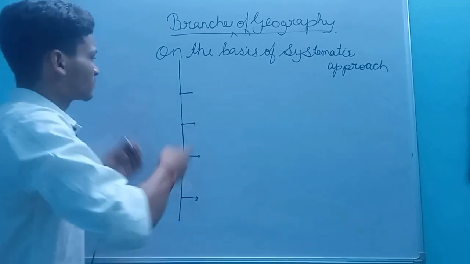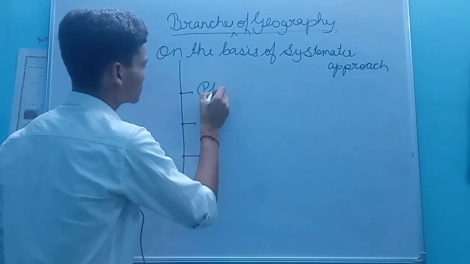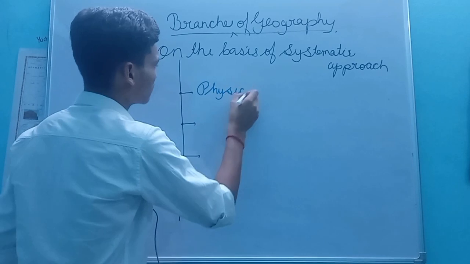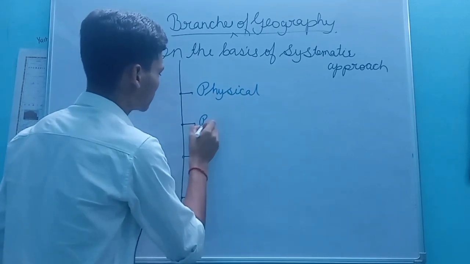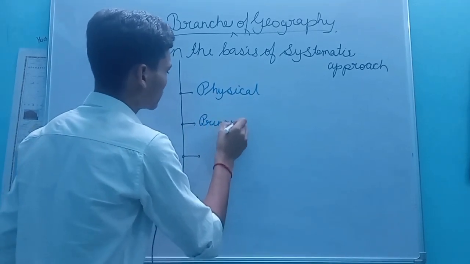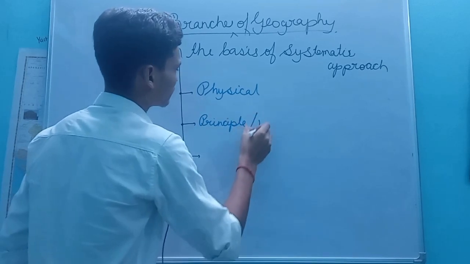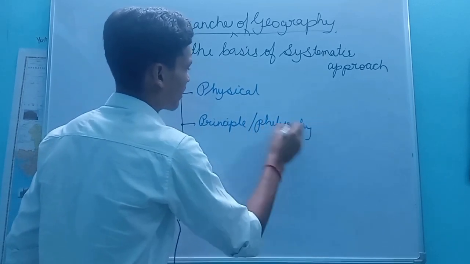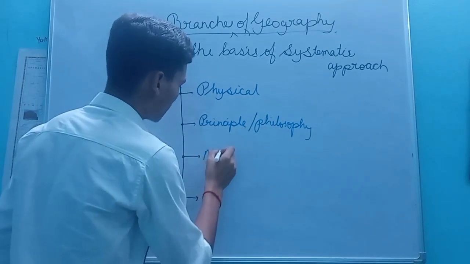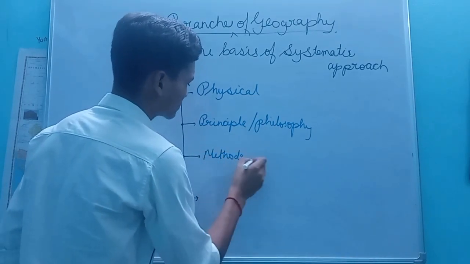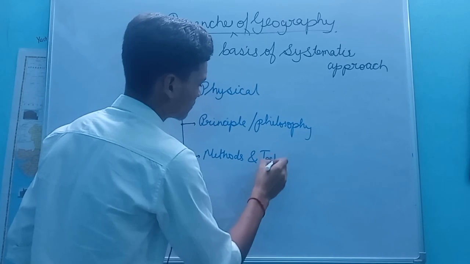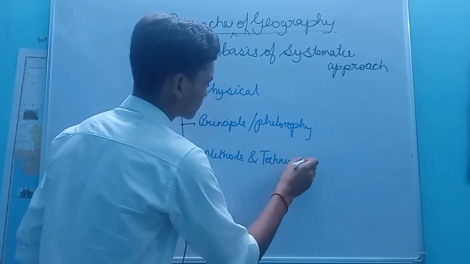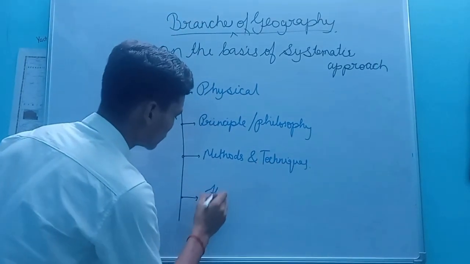The first one is physical. The second one is principles, or we can say philosophy. And the third one is methods and techniques. And the fourth one is human.